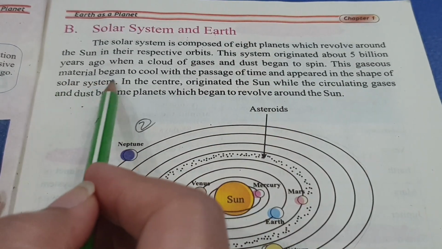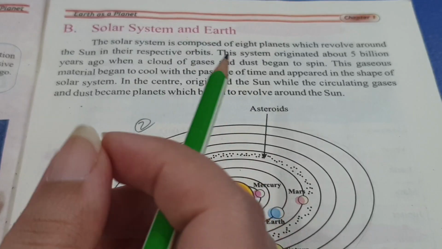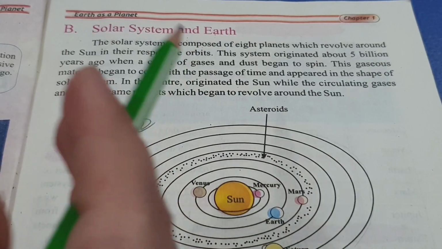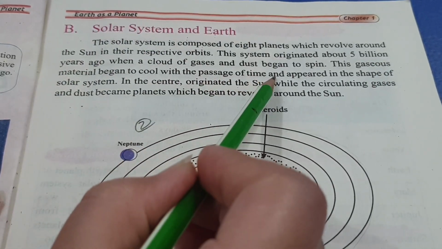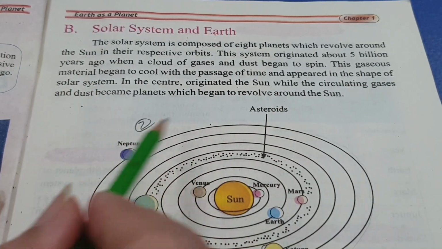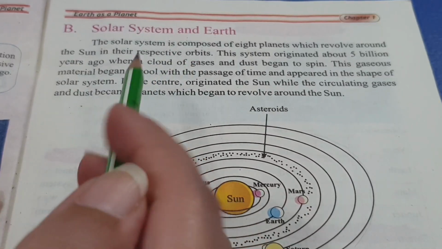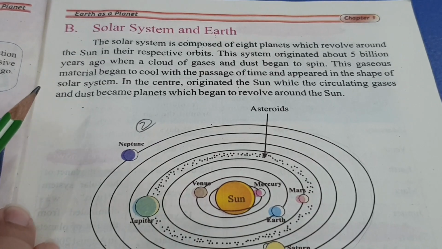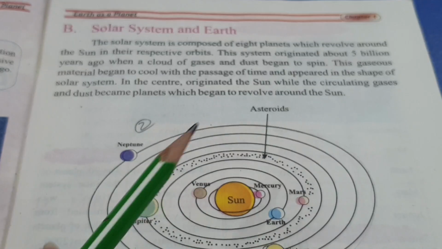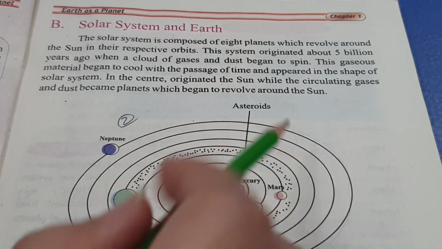This gaseous material began to cool with the passage of time. So as the time passes by, all these gaseous material and the dust gradually become cooler and cooler and appeared in the shape of the solar system. So finally, what we got is a solar system. This is not a procedure that took place in a limited time, or in a few years. It took 5 billion years. So you can imagine how much time they have taken to be a proper solar system.